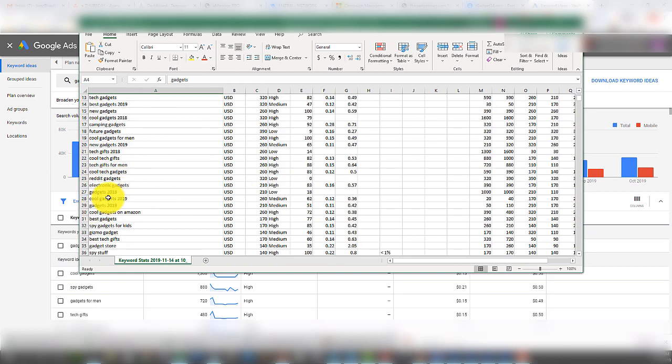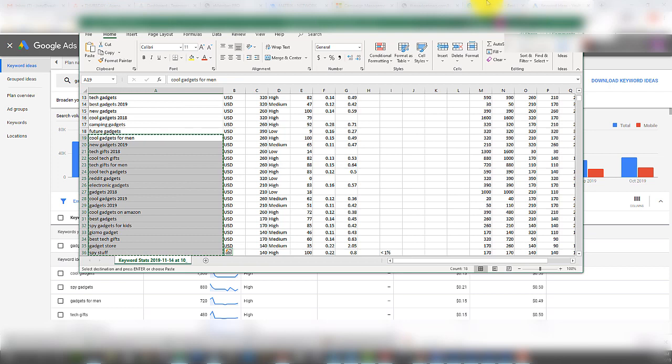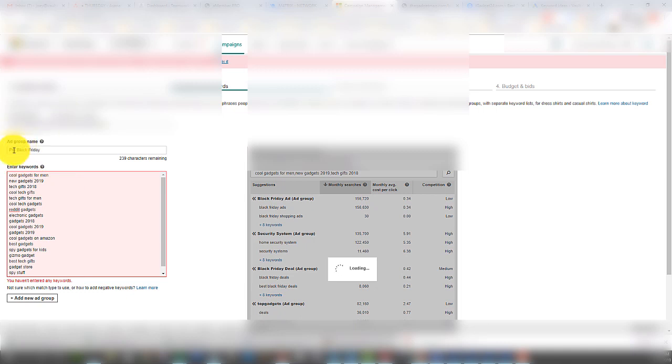But for the purpose of saving some time, let's just go: cool gadgets for men, tech gifts for men, tech gifts, new gadgets, all these things are keywords that I want to target. I'm going to copy these and let's go over and enter them in here. My ad group is basically my angle, okay? So my pre-Black Friday ads are going to be using this. Now let's go to the next step.